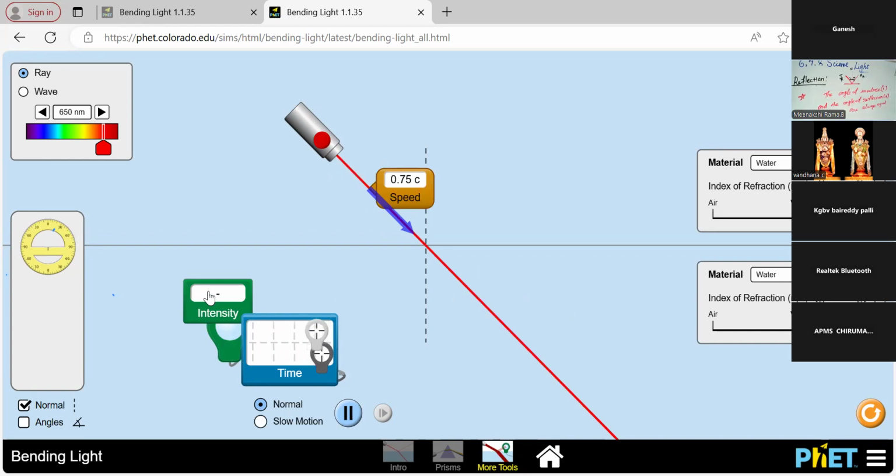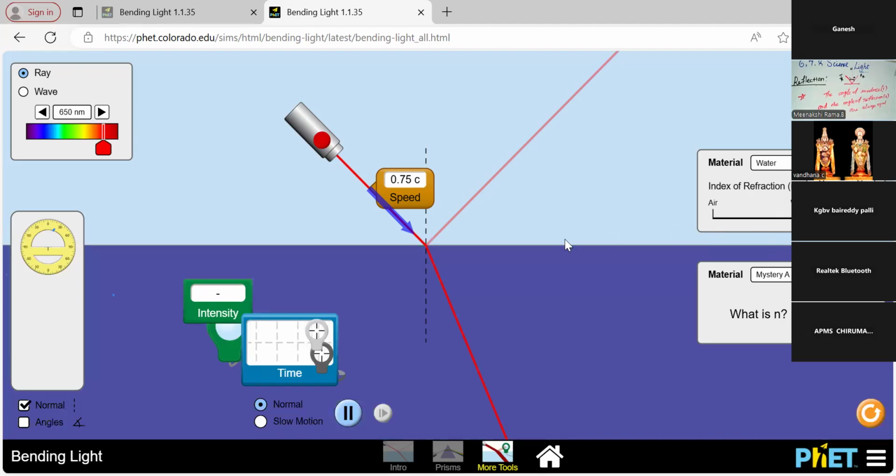So the intensity is also identified, and the time, meaning how much time the light rays take to pass through. And then next is speed: we can identify how the speed varies from one part to another. Mystery means different kinds of materials, apart from water and air, like 0.75 and then 0.41. The speed is very low in the mystery area.